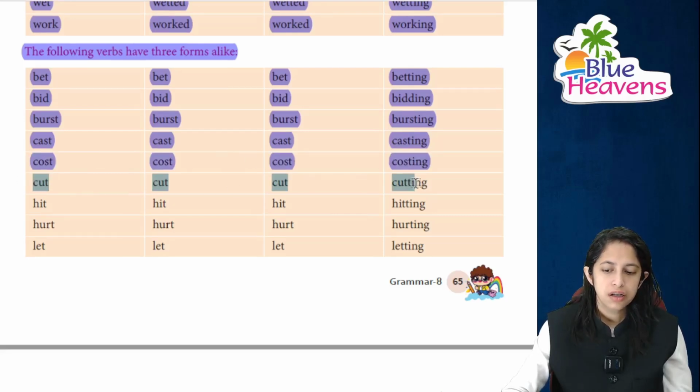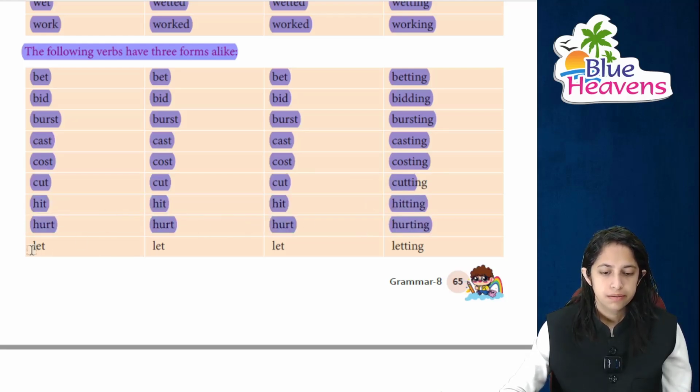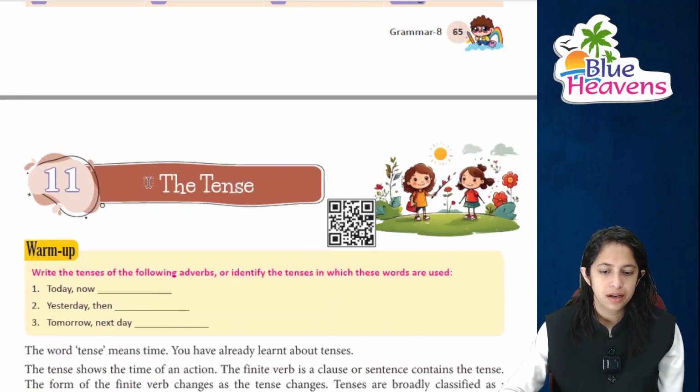सेम फॉर द कट, कट, कट, पुट, hit, hit, hit, hitting. It's hurt, hurt, hurting, right? Let ka, it's let, let, letting, right? Again I'm repeating for this cut, it's cut, cut, cut and of course it's cutting, right?